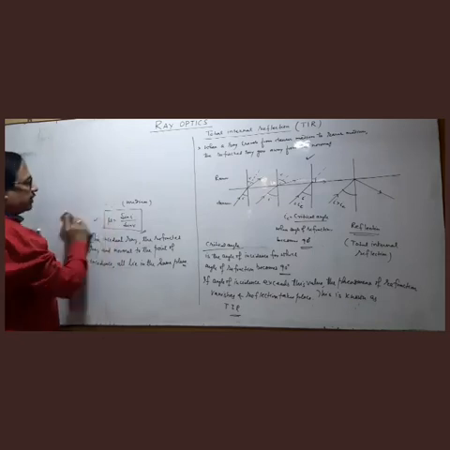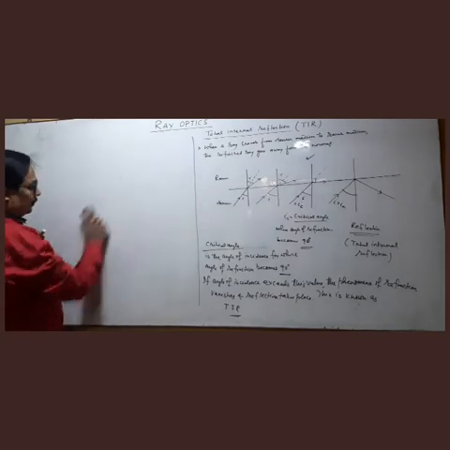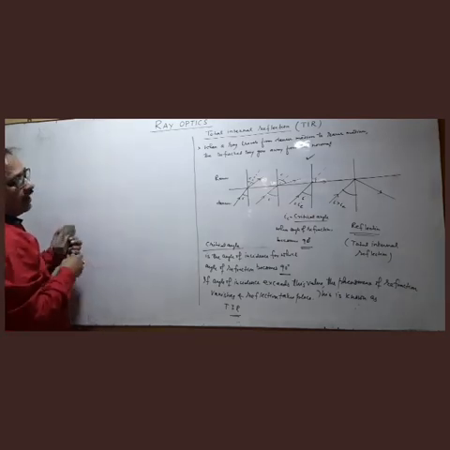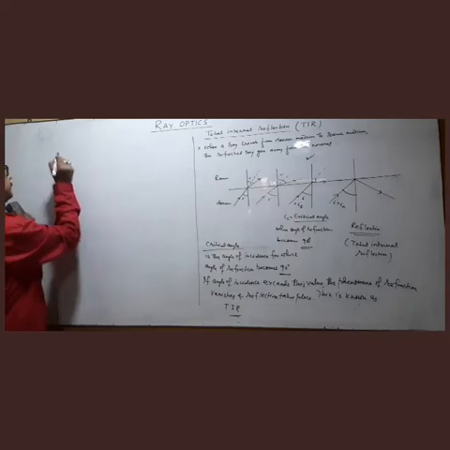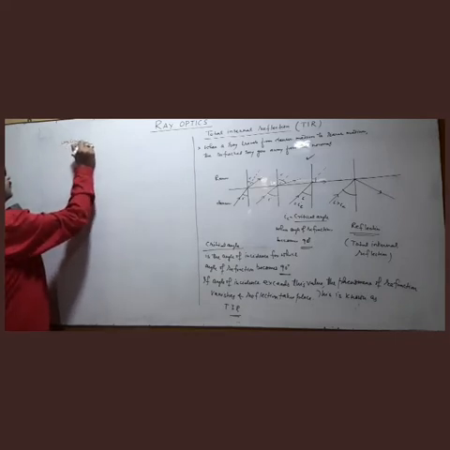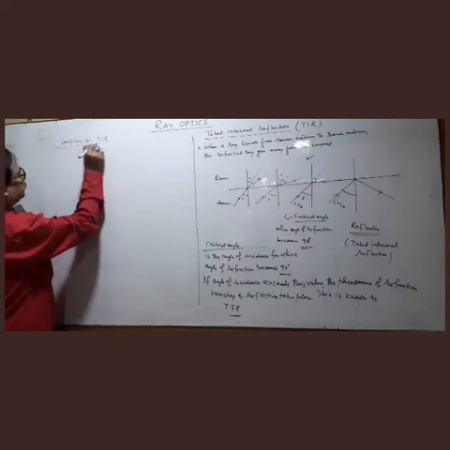So in the examination, you will get some questions like condition for TIR to take place. So what are the conditions? Condition for total internal reflection.